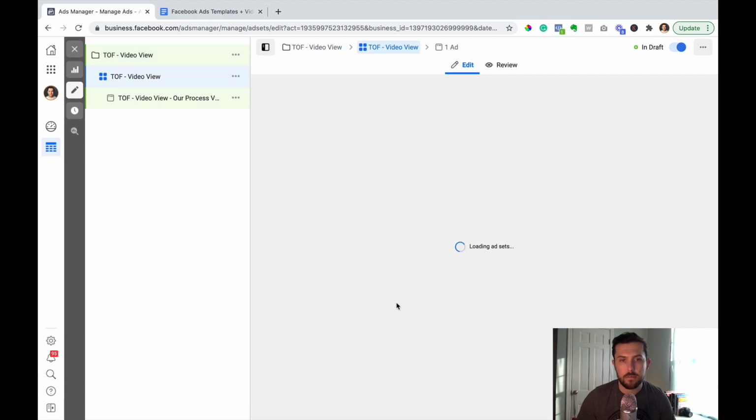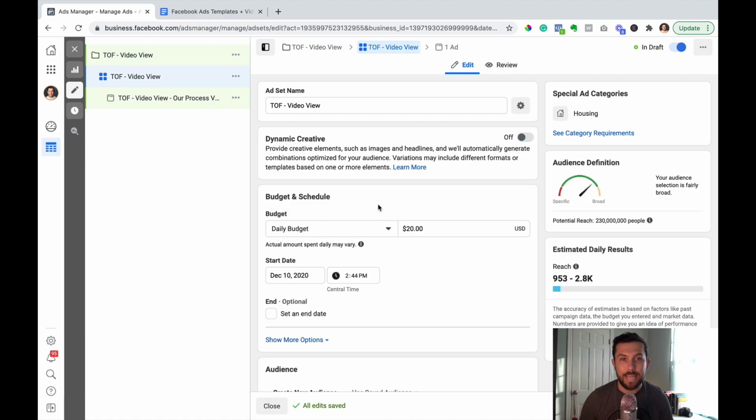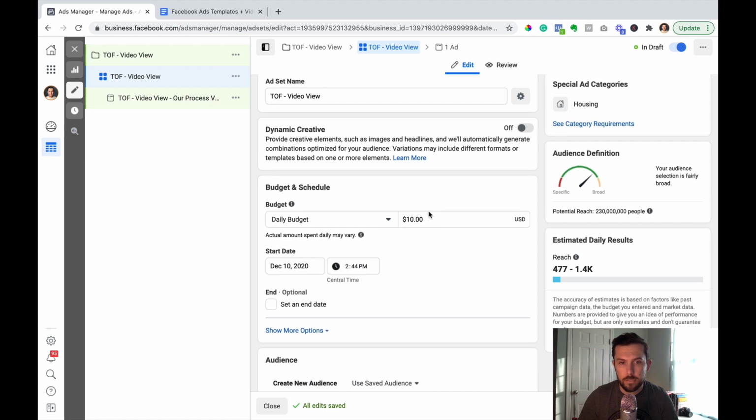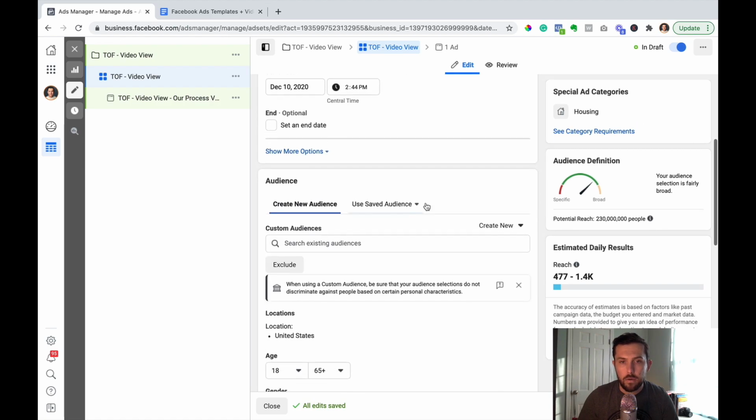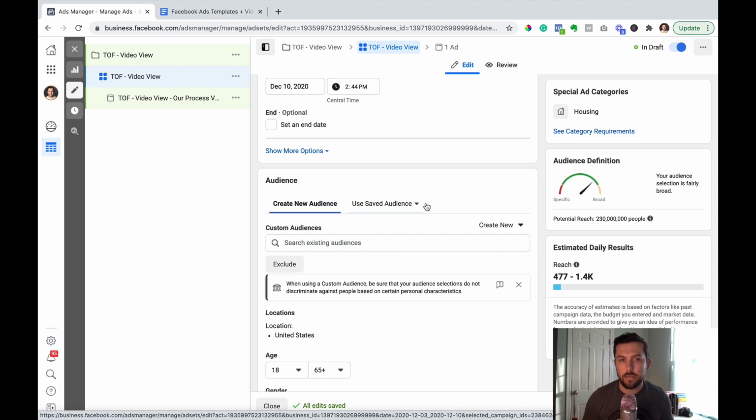Click next. And so at the ad set level is where we set our budget. So with the video view, I'm going to start out with $10 a day, and you could start as low as $1 a day. I'd say probably anywhere from $5 to $10 would be a good place to start. And it's automatically going to select the start date and time as basically right now. You also, at the ad set level, choose your audience. So this is who actually sees your ad.